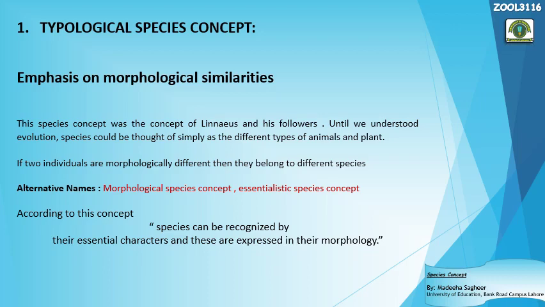Because it depends on the morphology, that's why it is known as the morphological species concept. Because it takes the organism as types, different types, that's why it is known as the typological species concept. Because it depends on the essential and important morphological characters, that's why it is known as the essentialistic species concept, right?